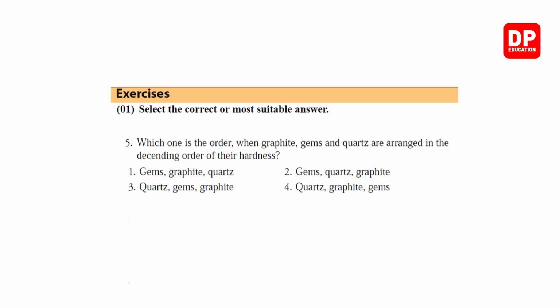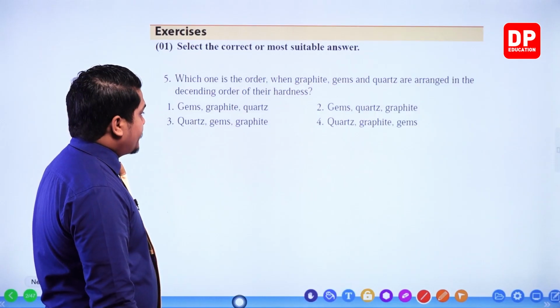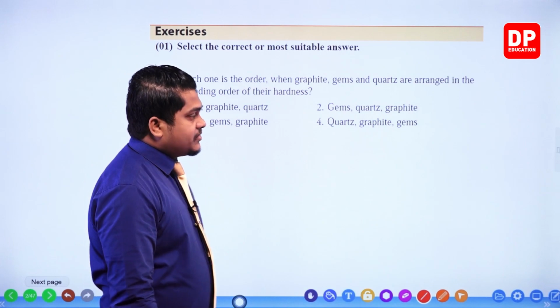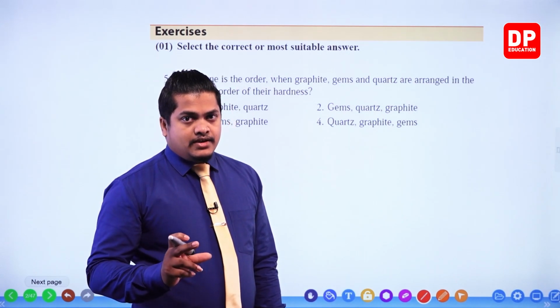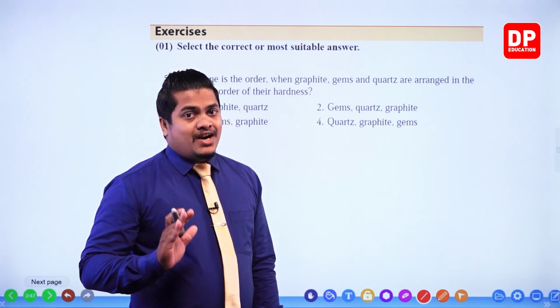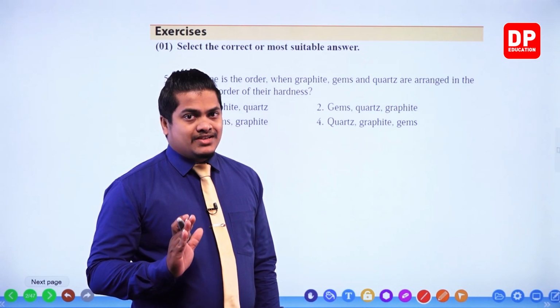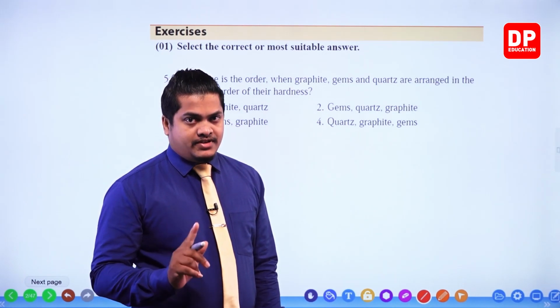Right. Which one is the order when graphite, gems and quartz are arranged in the descending order of their hardness? Descending order means, my dear children, you have to select the one which has the highest hardness first.